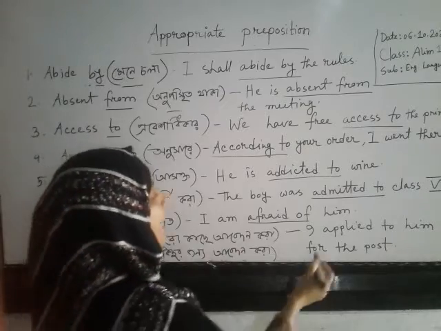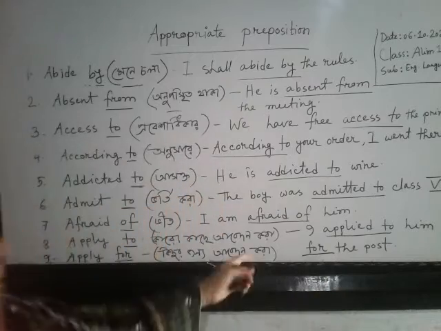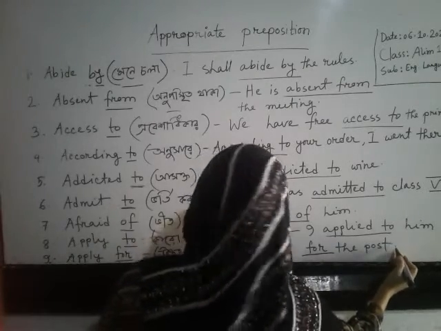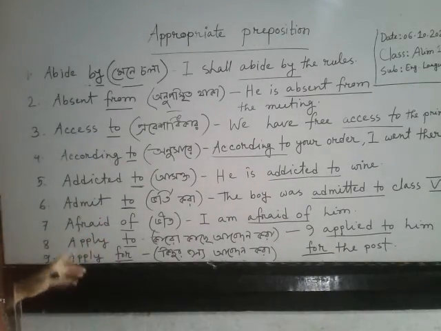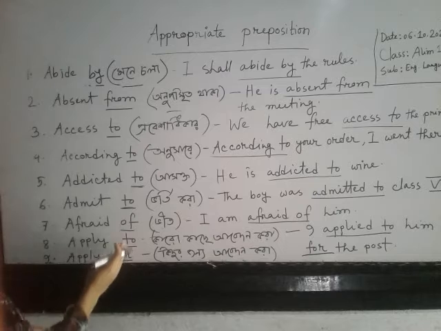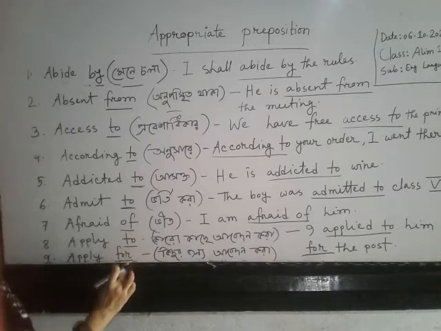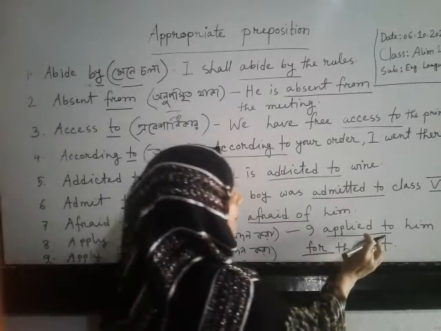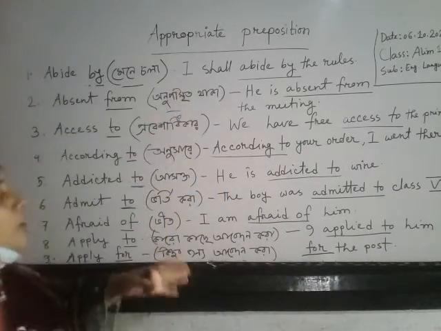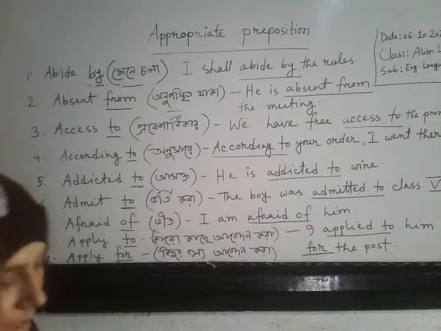Look this sentence. I applied to him for the post. So I applied to him. To him is a person. Why? For the post. So when you will use different preposition, it will carry different meaning. That's why you have to know where you will use which preposition. So apply to and apply for. Now if you use here apply for him to the post, then it will be wrong. Your preposition will not be appropriate and you will not get any marks in the exam.